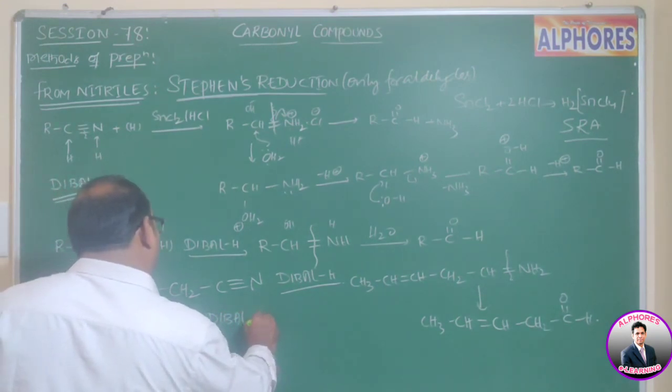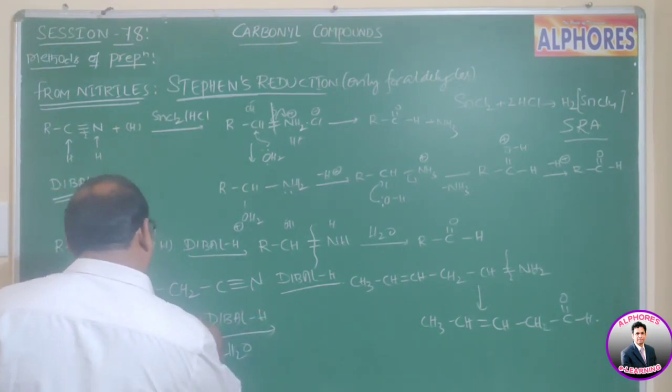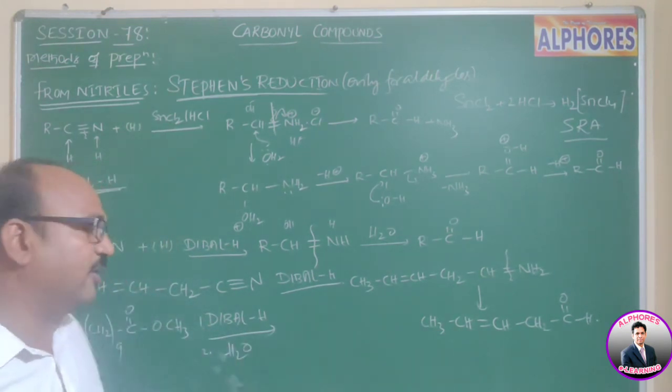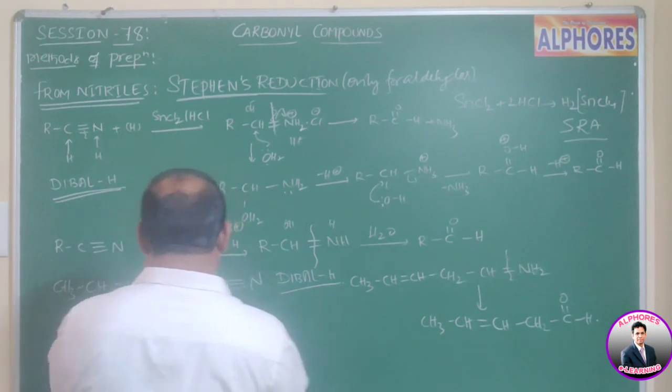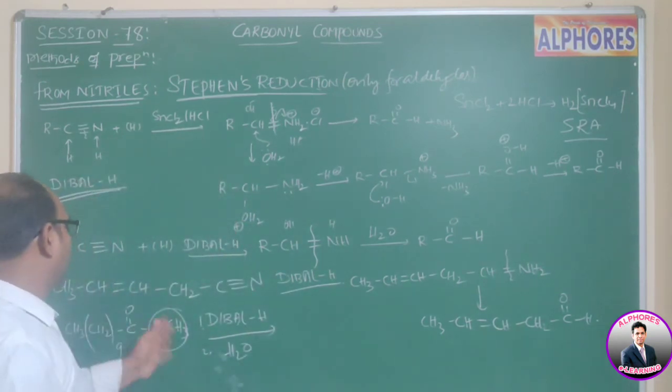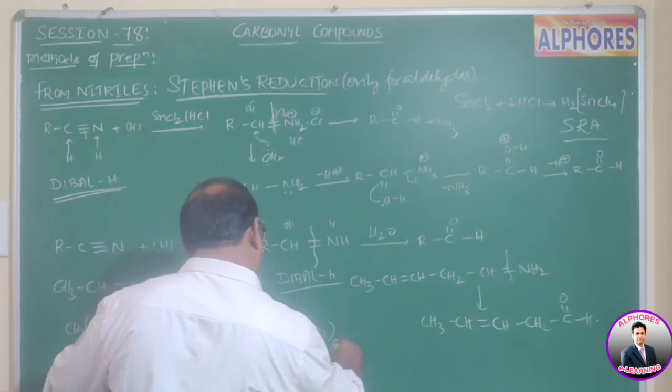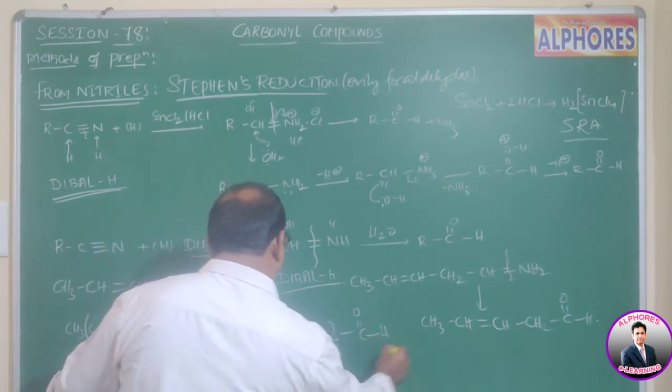and followed by hydrolysis, we are getting the same chain; the OCH3 group will be replaced and we are getting CH3, CH2 taken 9 times, CHO.